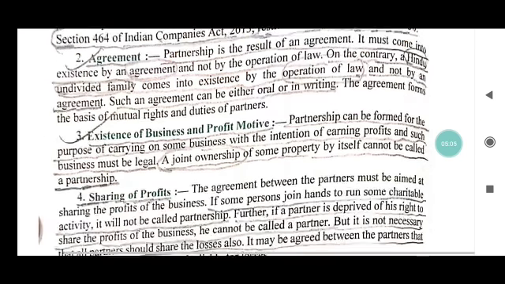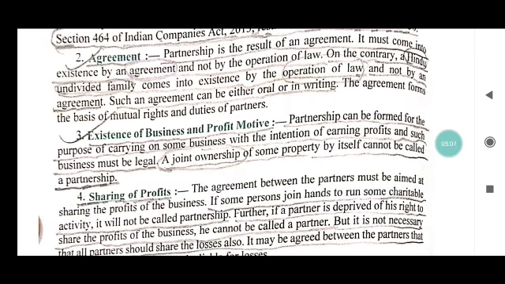Now we have to discuss the second feature, which is agreement. Agreement between the partners is very necessary. This agreement can be oral or written. This depends on the partners, whether they want an oral agreement or a written one.